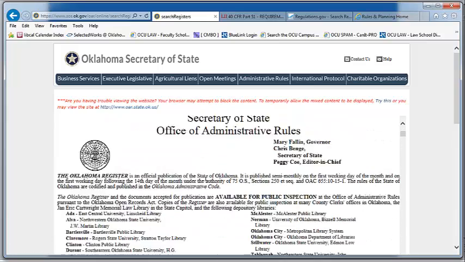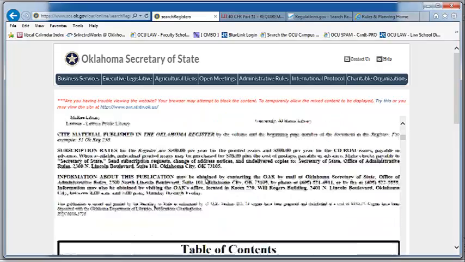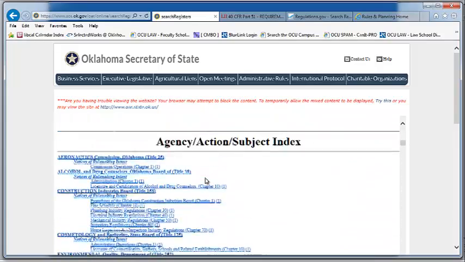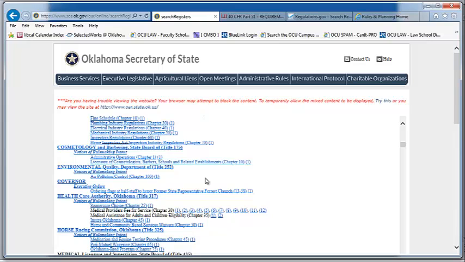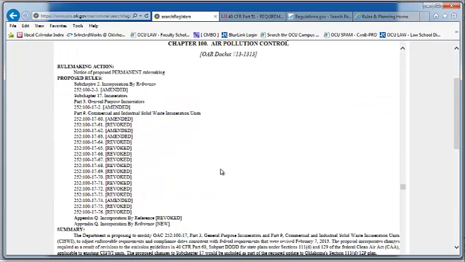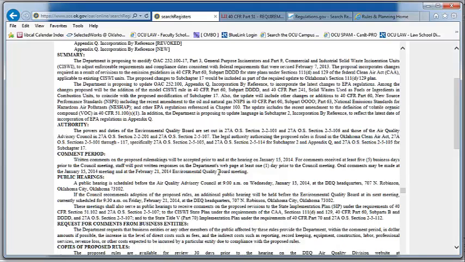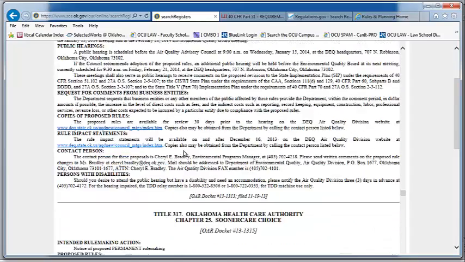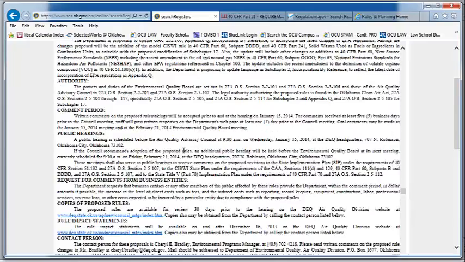So here, this is the actual pages of the Oklahoma Register where the Department of Environmental Quality is making rules, and you can see we've scrolled down here. Here's the department right here, and they're making rules on air pollution control. So here we have notice of permanent rulemaking, and we can actually read the rule, see that some public hearings are going to be held, that there's a comment period, and we can see what they're actually up to when they're making rules. Well, this completes your introduction to environmental administrative law.